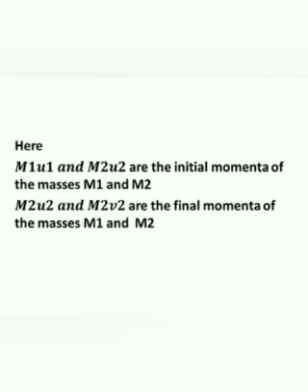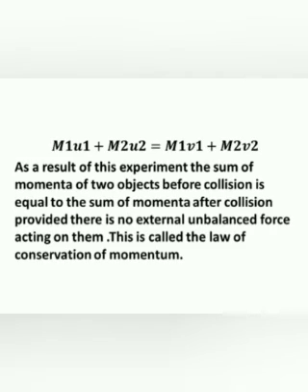Here m1 u1 and m2 u2 are the initial momenta of the masses m1 and m2, and m1 v1 and m2 v2 are the final momenta of the masses m1 and m2. As a result of this experiment, the sum of momenta of two objects before collision is equal to the sum of momenta after collision, provided there is no external unbalanced force acting on them.